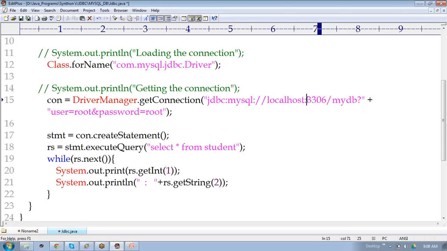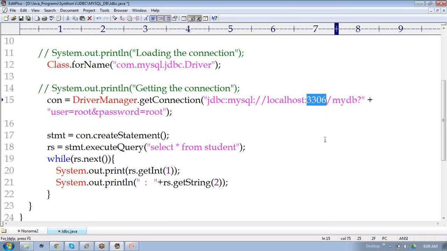Right? Now, after this, what is 3306? Each and every database is running on one port number. This is called the default port number of MySQL, 3306. Oracle's default port number is 1521. So this is the protocol, this is the IP address, and this is the port number.